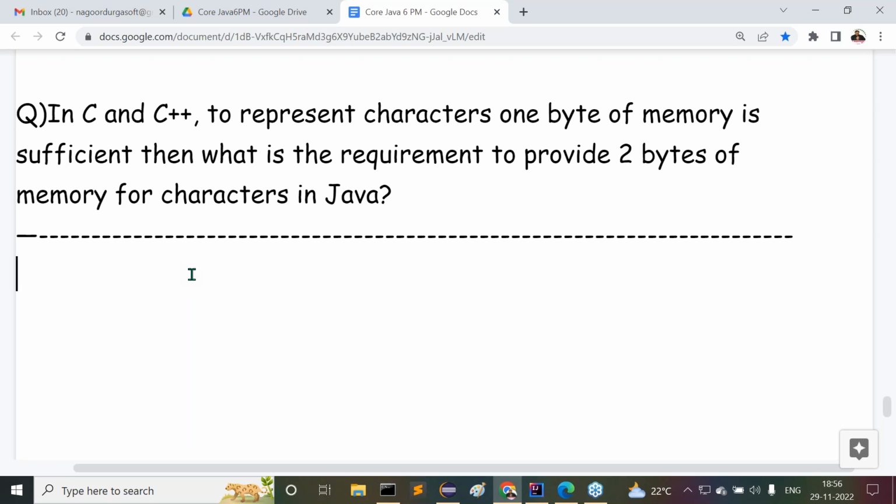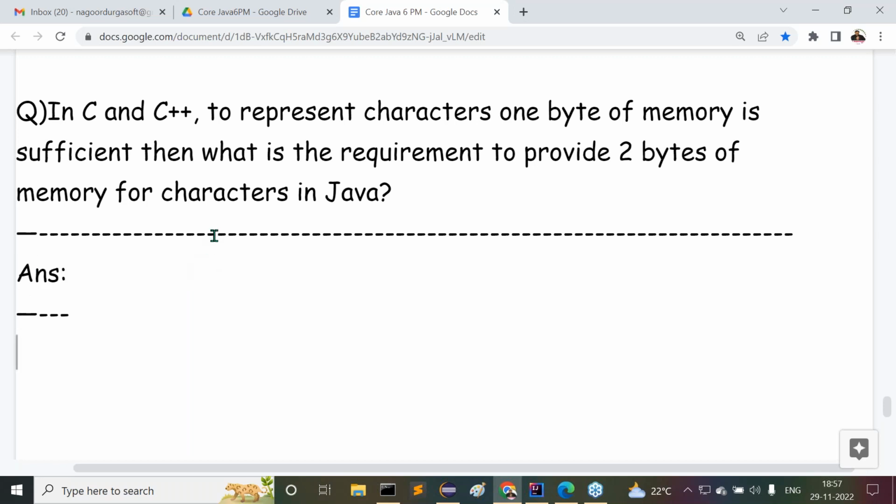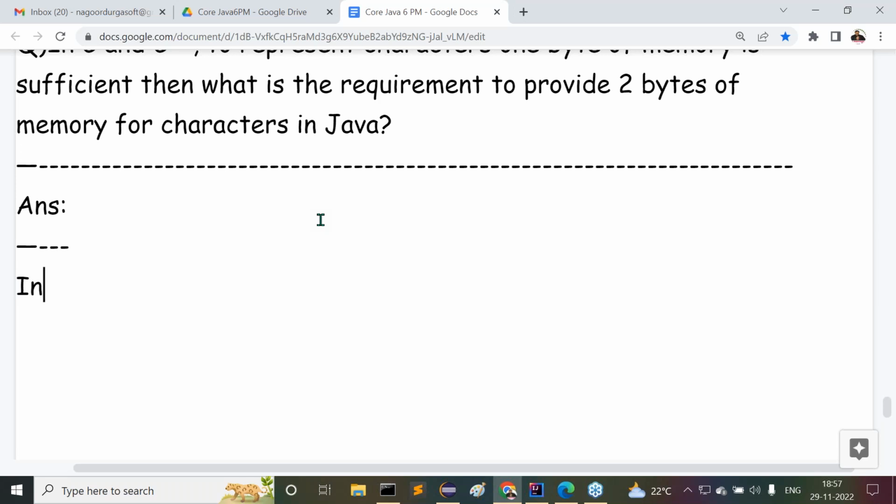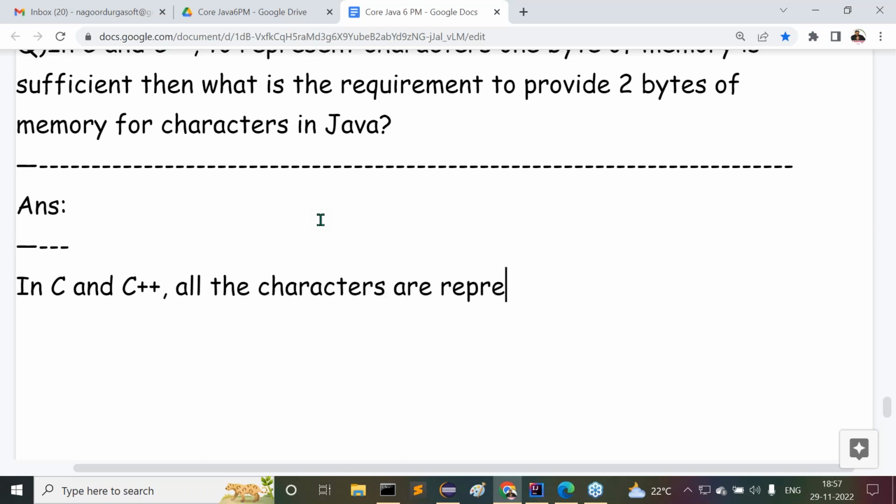That's clear to all of you, what exactly the point I'm telling you? Right, sir. Now, the answer for this question is very simple, but understand this clearly. In C and C++, all the characters are represented in the form of ASCII values.